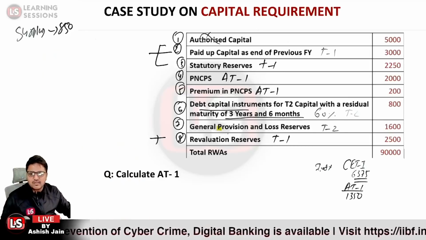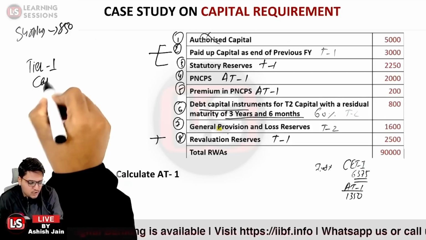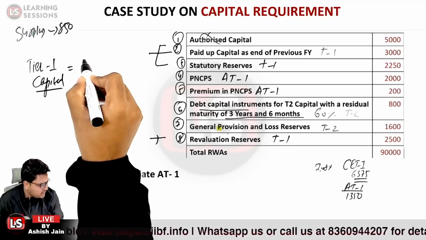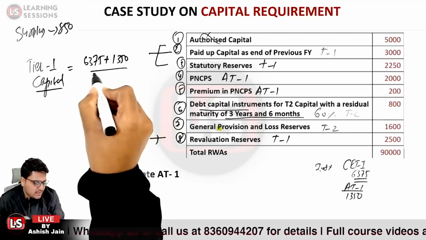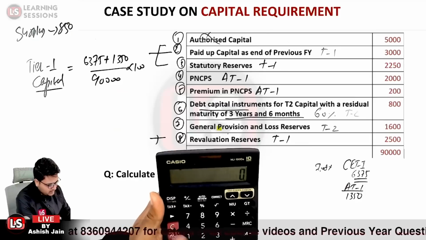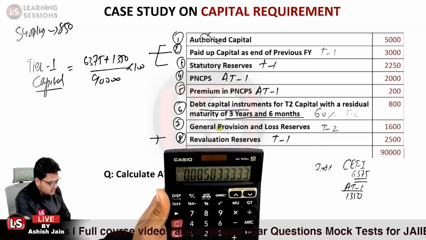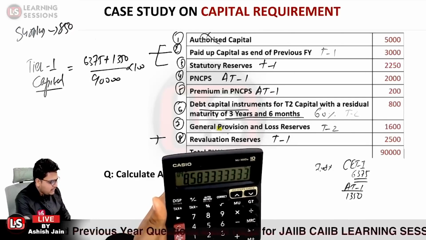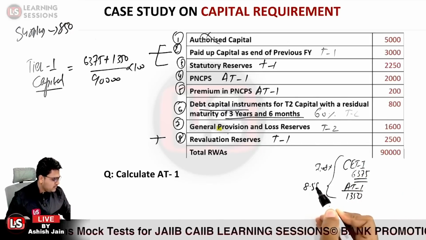Okay. Next question says we need to calculate the tier 1 capital ratio. What is the tier 1 capital ratio? It is equal to CET1, that is 6375, plus additional tier 1, that is 1350, divided by 90,000, multiplied by 100. That is equal to 8.58%. So the tier 1 ratio we calculated to be 8.58%.